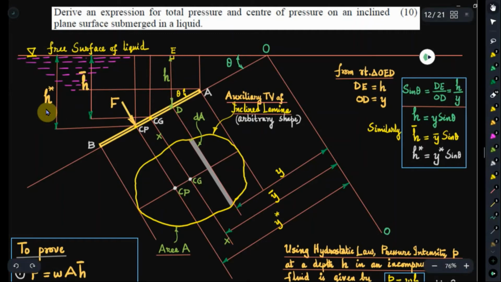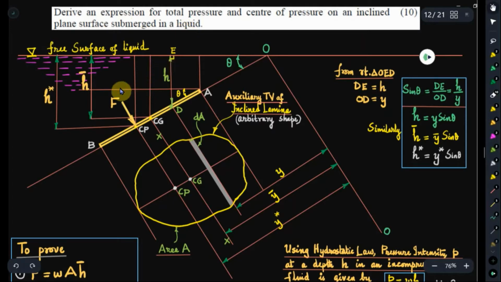Welcome to the discussion on a question related to total pressure and center of pressure of immersed surfaces. This is from a previous KTU examination question paper. Derive an expression for total pressure and center of pressure of an inclined plane surface submerged in a liquid.